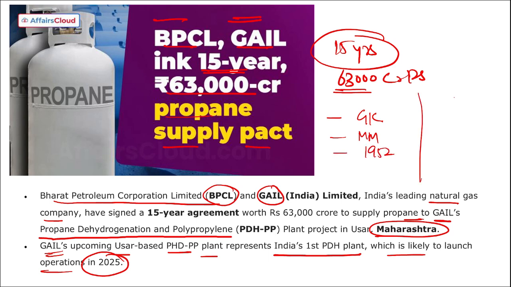If we talk about GAIL, the chairman and managing director is Sandeep Kumar Gupta. Headquarters is in New Delhi, and it was established in 1984.